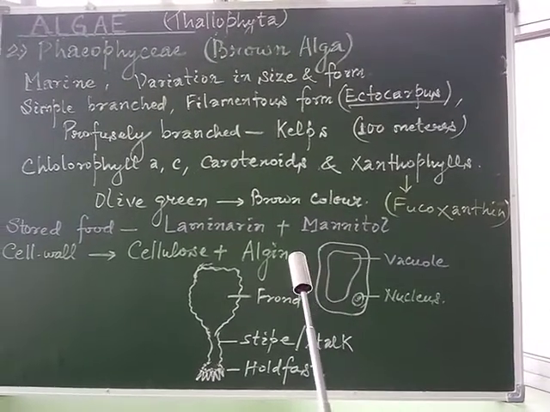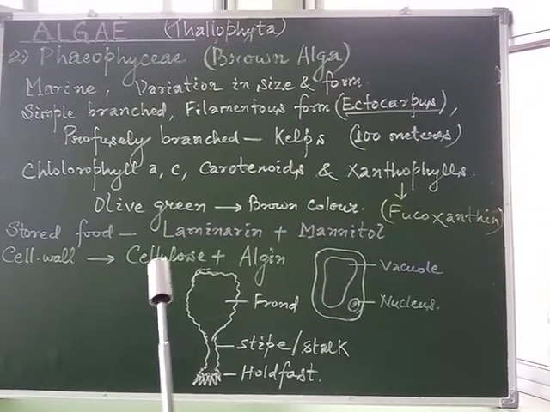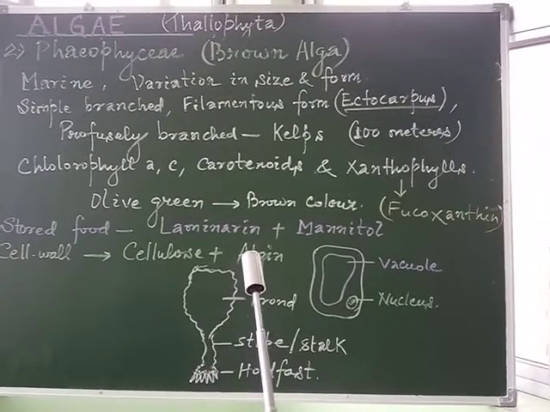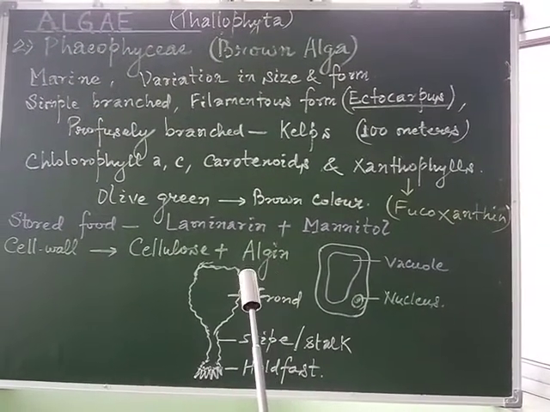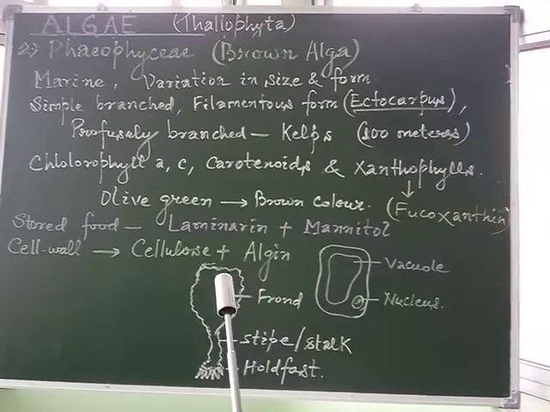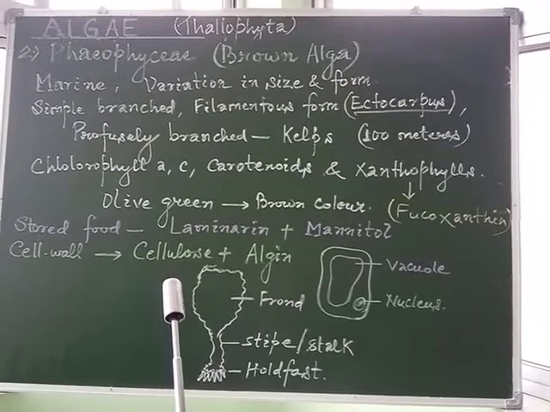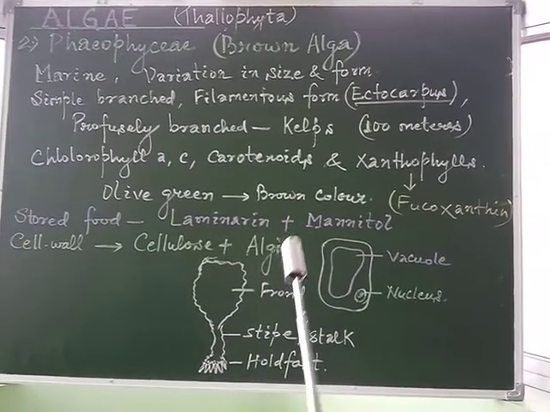The vegetative cells have a cellulosic wall, usually covered on the outside by a gelatinous covering, which is called algin. In the case of Chlorophyceae, we have discussed that the cell wall was having an outer layer of pectin or pectose.